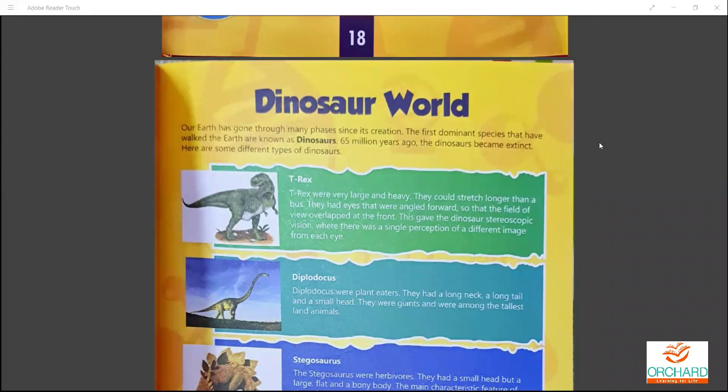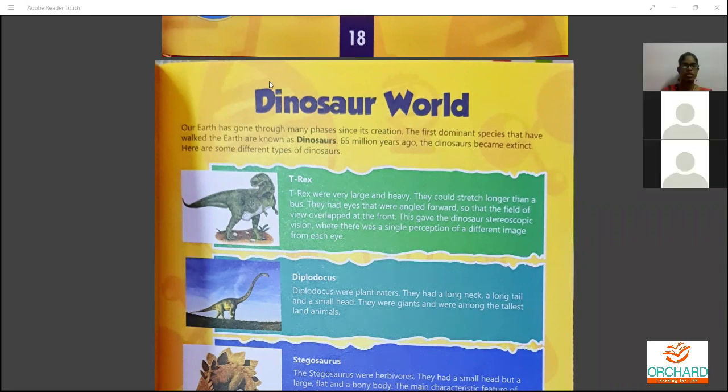The first dominant species that walked on Earth is known as dinosaurs. 65 million years ago, dinosaurs became extinct, and there were different types of dinosaurs. Their skeletons can be found in some famous museums.